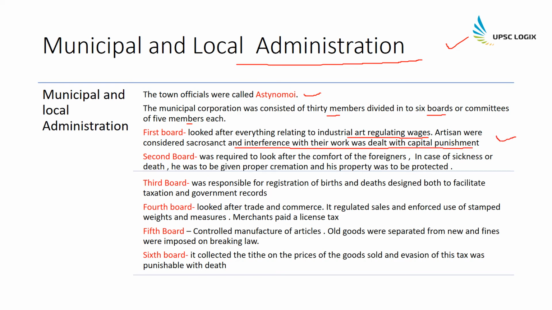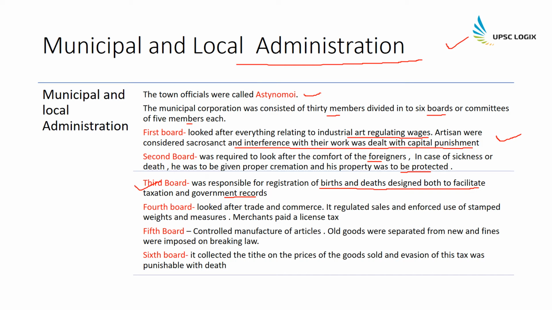So we can say that this was the most important caste at that point of time. The second board was required to look after the comfort of foreigners, since we know that Chandragupta Maurya was dealing with foreigners a lot, so he had created a second board. In case of sickness or death of the foreigner, he was given a proper cremation and his property was protected. Then the third board was responsible for the registration of births and deaths, designed both to facilitate taxation and government records. This was a very important thing that he started.